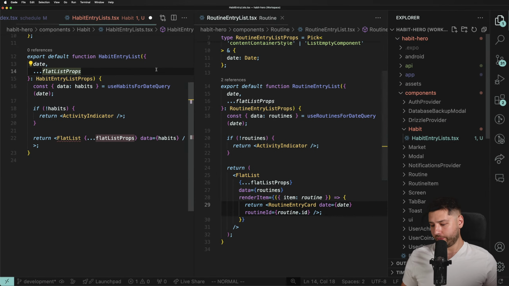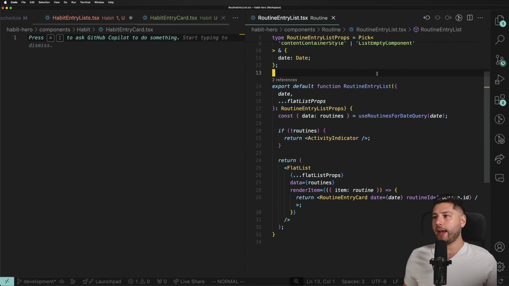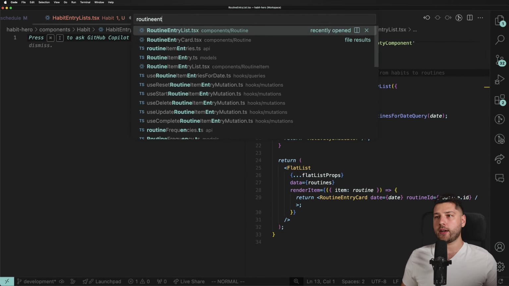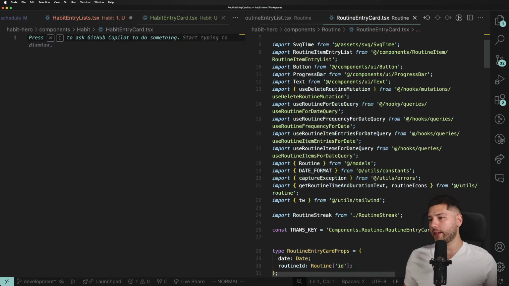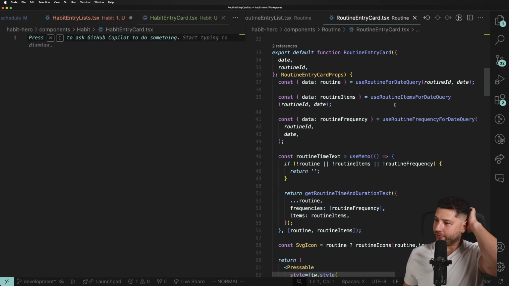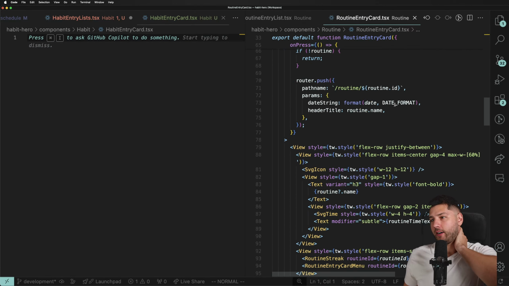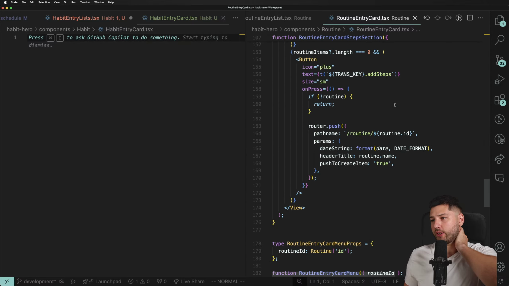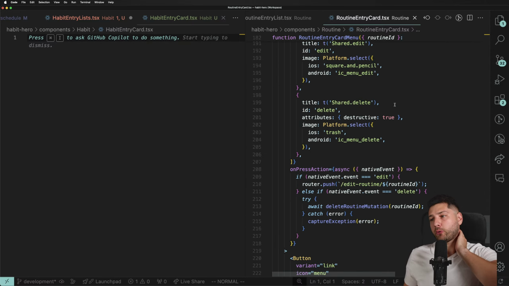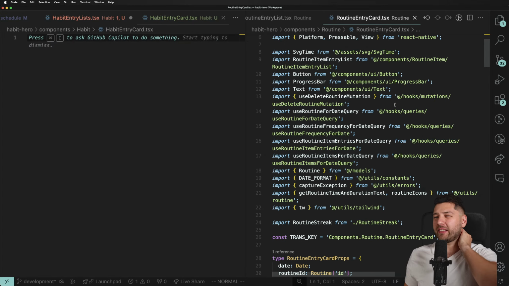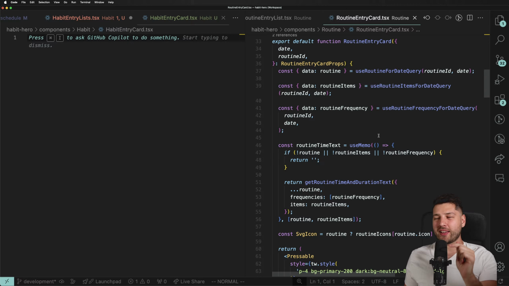Let's come here inside of our habit folder. We're going to do habit entry card.tsx. And we're going to open here routine entry card.tsx. And this is a big component. So we're going to do this. Yeah, this is a big file, but we're going to do this one step at a time. I don't believe that we need everything in this file right now, at least for that. And I think habits are simpler than routines.